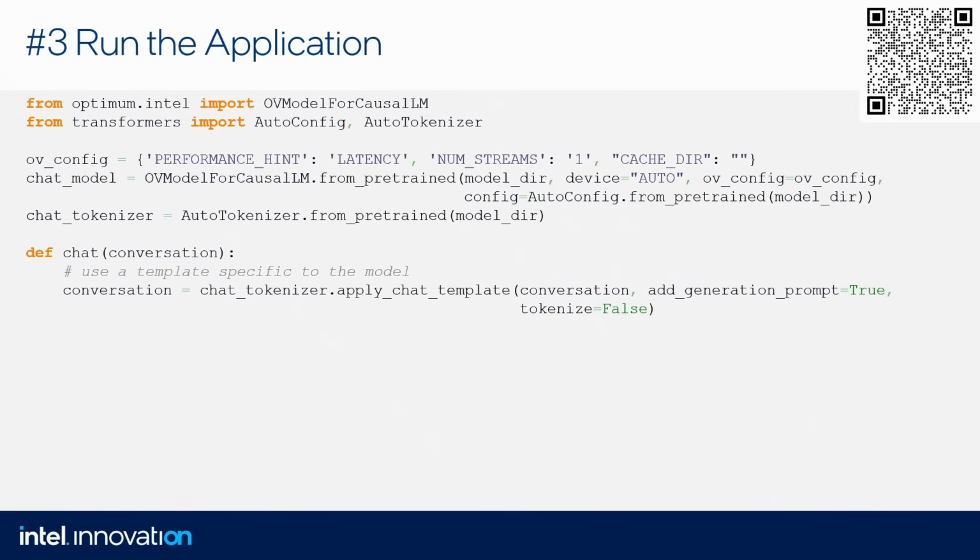Every chatbot was trained with some template. So it means that there are separate sections for system configuration, user, assistant response, and so on and so on. And we need to use the same template, otherwise our chatbot will not understand us. So that's why we do this. And then we need to tokenize the input.